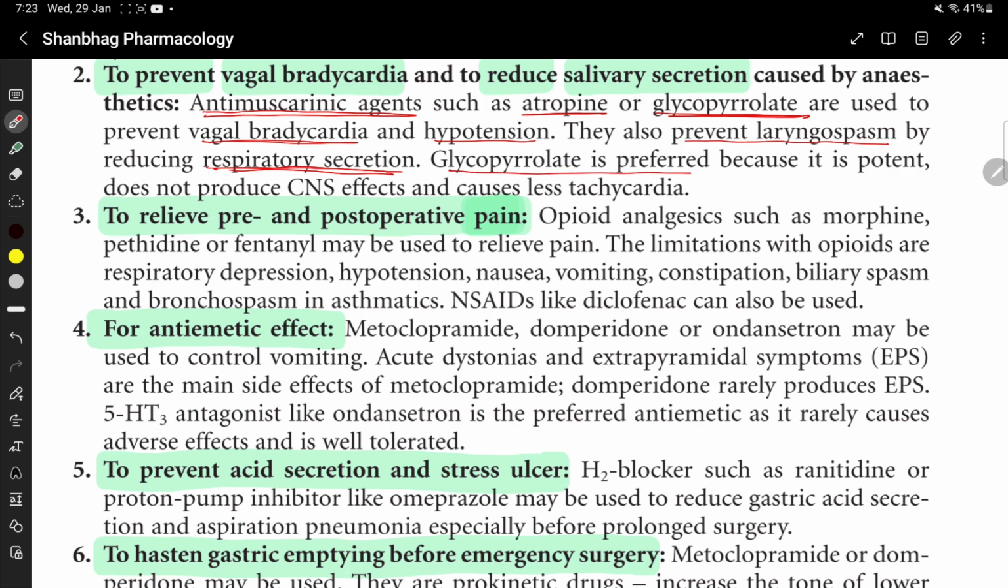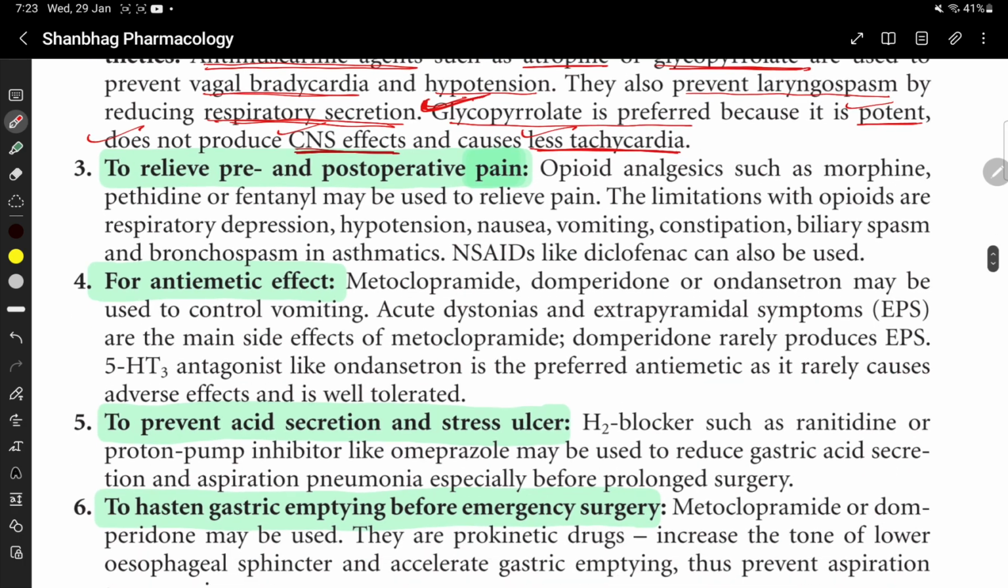Glycopyrrolate is preferred because it is potent, does not produce CNS effect and causes less tachycardia. Glycopyrrolate को prefer करते हैं over atropine because it is more potent और ये CNS effects नहीं produce करता है, and it causes less tachycardia. Potent, less tachycardia and does not produce any CNS effect.